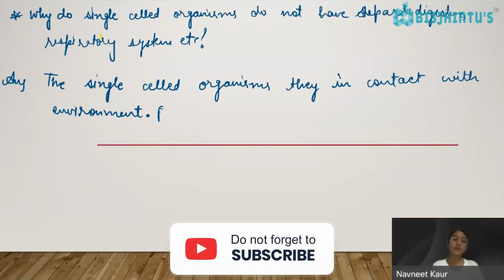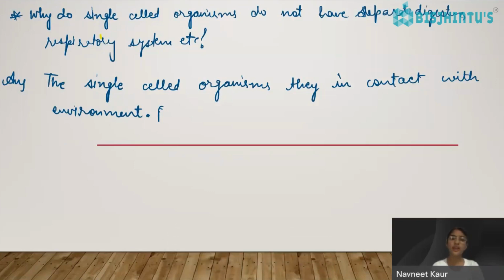About all these systems in our next slides, but for now I'm just letting you know why the single celled organisms do not have separate systems for each and every function of the body, right? So this is the reason: the single celled organisms are in contact with the environment, so they can easily do all their life processes even without having separate systems.